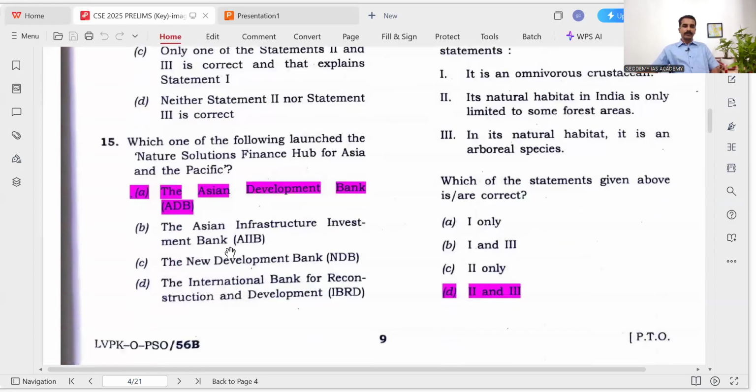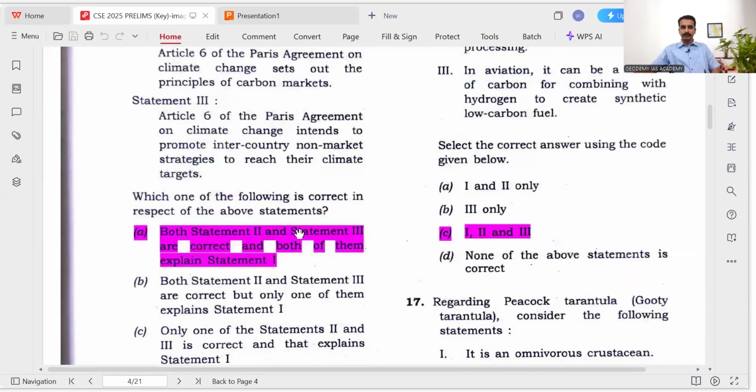Then, 15 is a current affairs question. Nature Solutions Finance Hub for Asia and Pacific was launched by ADB, the Asian Development Bank. They launched this for sustainable development and to protect biodiversity. They encouraged the Nature Solutions Finance Hub, so projects related to Nature Solutions were financed. That is the Asian Development Bank.